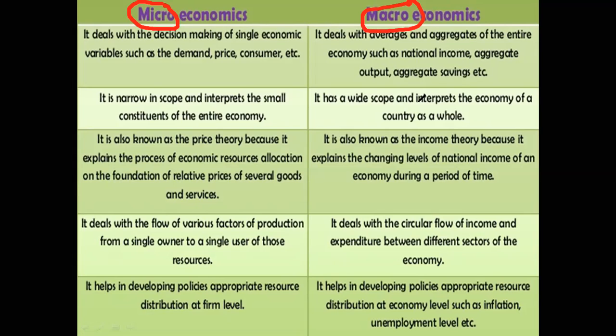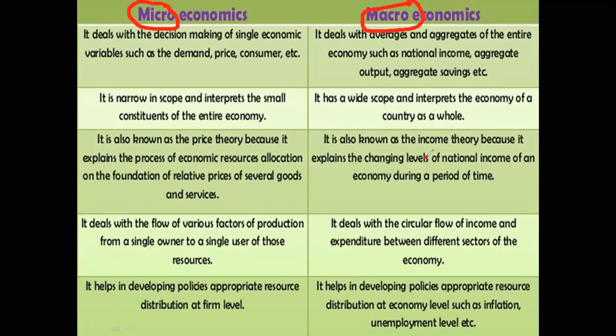Microeconomics deals with various factors of production from a single owner to a single user, but macroeconomics deals with the circular flow of income because that is the aggregate concept, the major concept. So it basically depends upon the major portions only. All right.